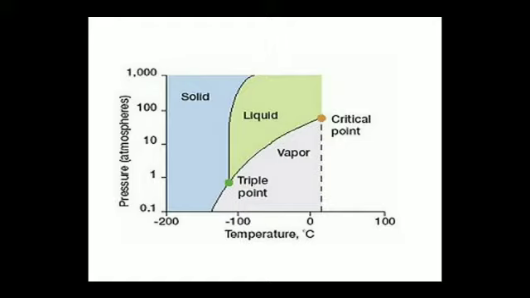Next, observing the principles of sublimation critical point, you will study the graph. Plot a graph in which temperature in degrees centigrade is taken on the x-axis and pressure in atmosphere is taken on the y-axis. You will obtain the sublimation critical point diagram. In this diagram, matter exists in three states: solid, liquid and vapor. The point at which the three states exist together is called the triple point.